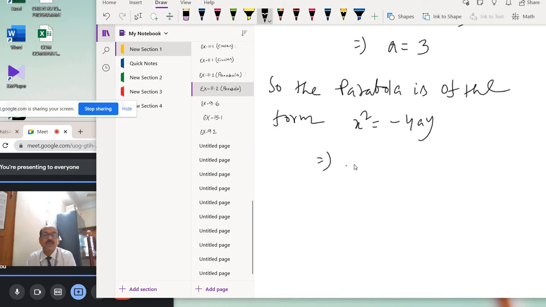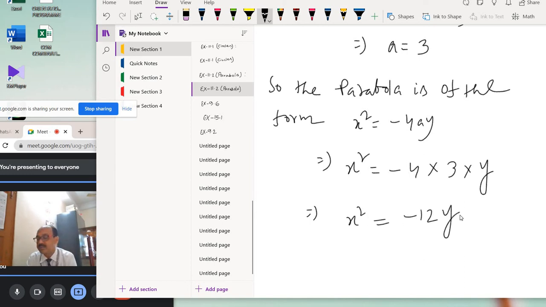So this equals x square equal to minus 4 into a equal to 3 into y. Okay, so x square equal to minus 12y. This is the required equation of the parabola. This is the answer. Required equation of the parabola, x square equal to minus 12y.